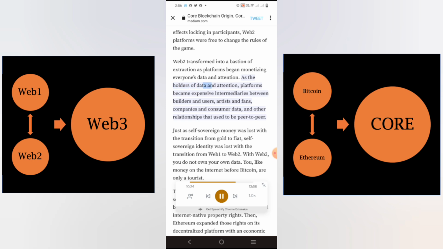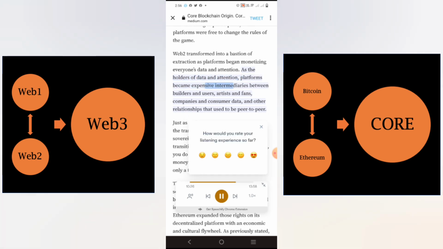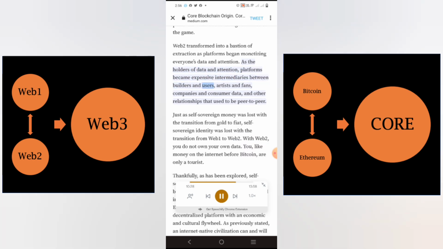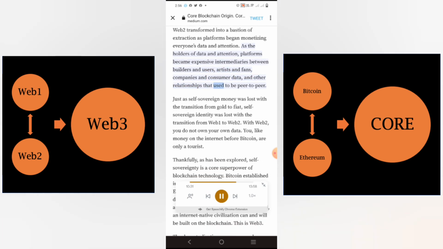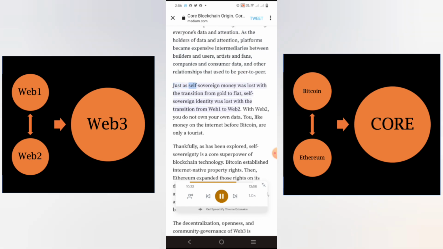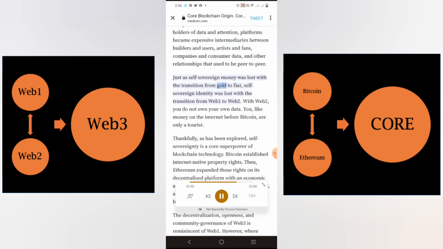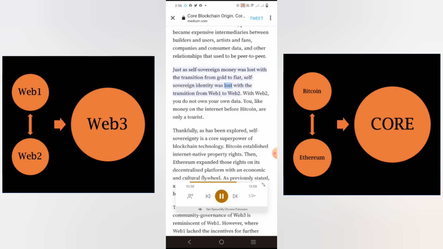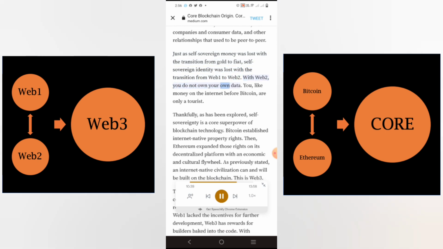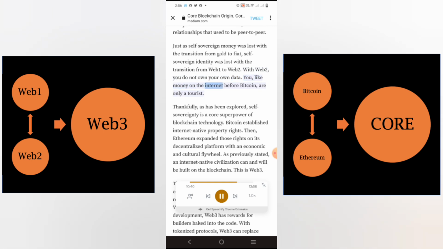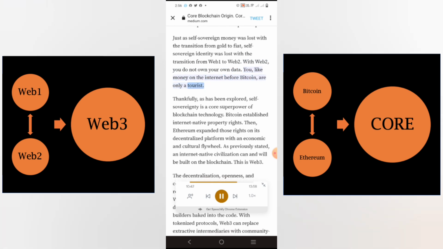As the holders of data and attention, platforms became expensive intermediaries between builders and users, artists and fans, companies and consumer data, and other relationships that used to be peer-to-peer. Just as self-sovereign money was lost with the transition from gold to fiat, self-sovereign identity was lost with the transition from Web 1 to Web 2. With Web 2, you do not own your own data. You, like money on the internet before Bitcoin, are only a tourist.